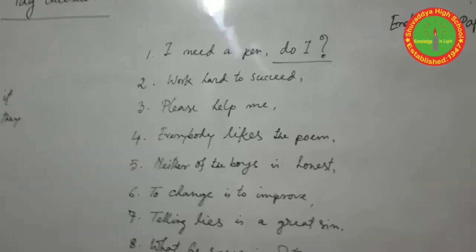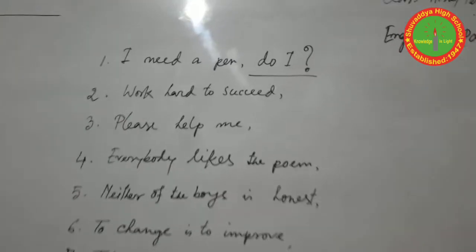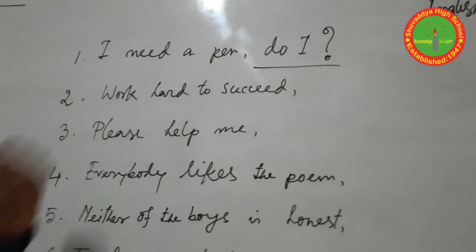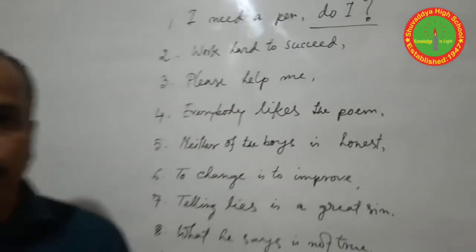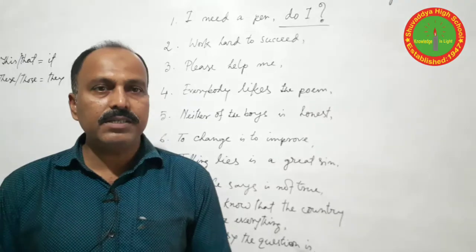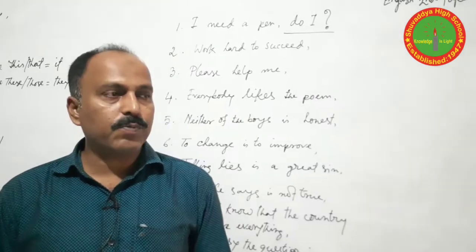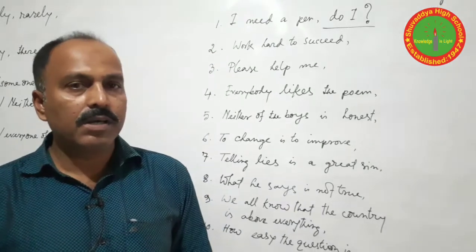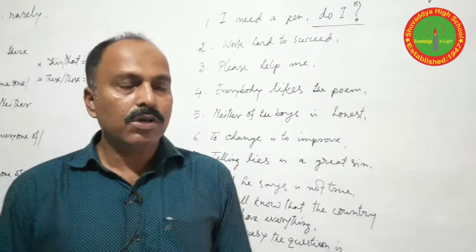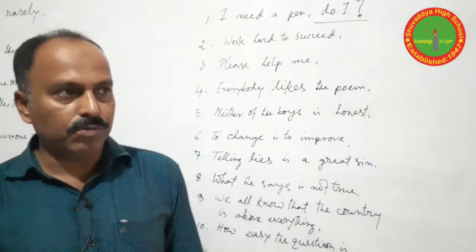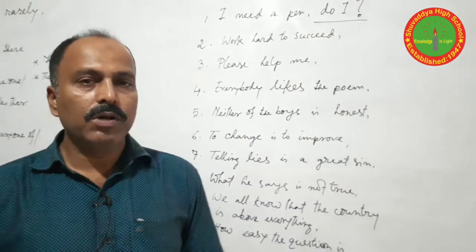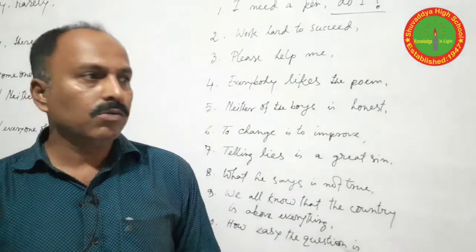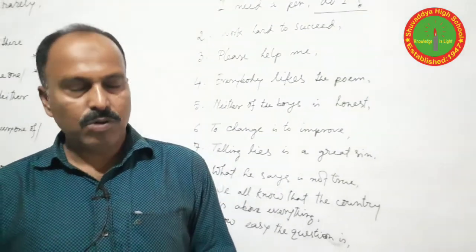Question number 2: work hard to succeed. Here some discussion is needed. If the statement is imperative and expresses an order, command or request, generally we use will you or won't you. In this case, you can also use can you, can't you, could you, couldn't you.